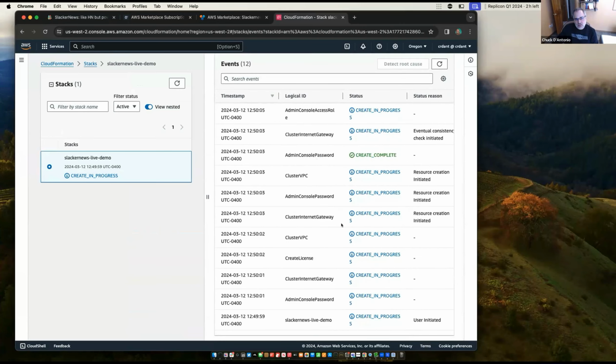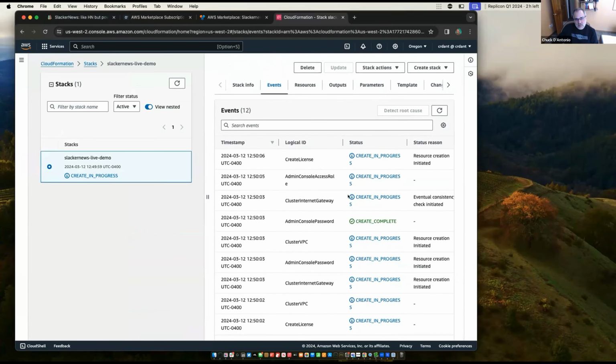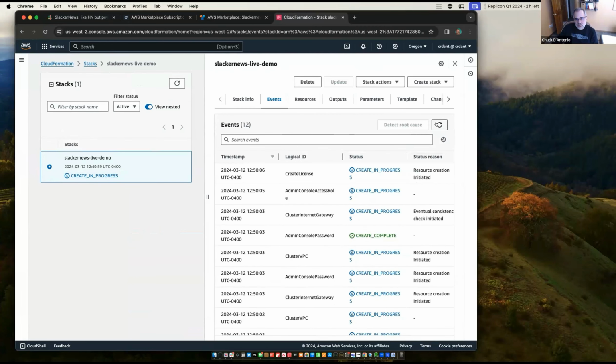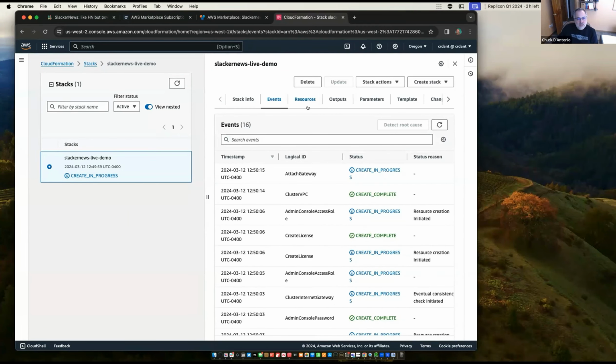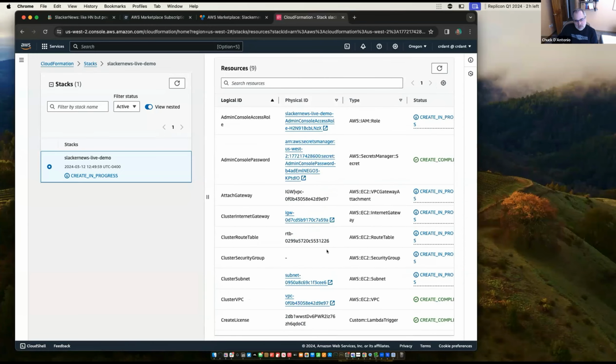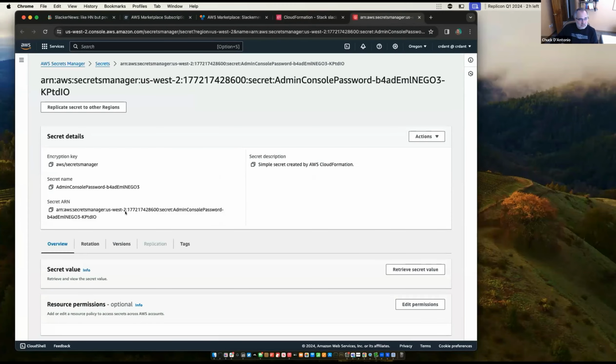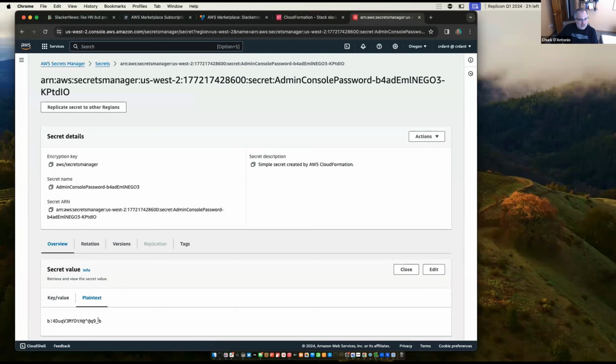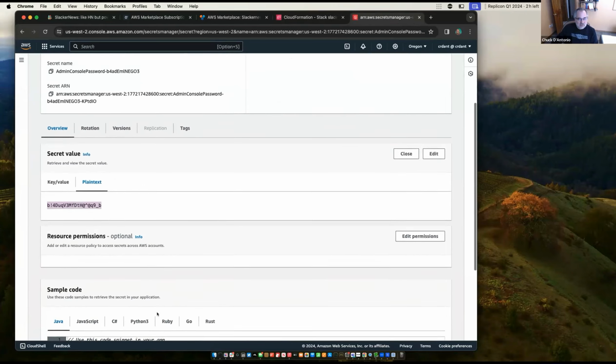You can see it's created the admin console password already. It's in the middle of creating the license and all the network pieces. The resources start to show up here as they get created. So I can pop over here. You can see create license is starting to show me an ID of it. That looks an awful, actually it's complete. That looks an awful lot like a Replicated customer ID, as it is. I can go over here to get the admin console password. I'm going to need that when my instance is ready. Just retrieve that secret value here in plain text. Nice random password generated by Amazon for us. Thank you, Amazon.